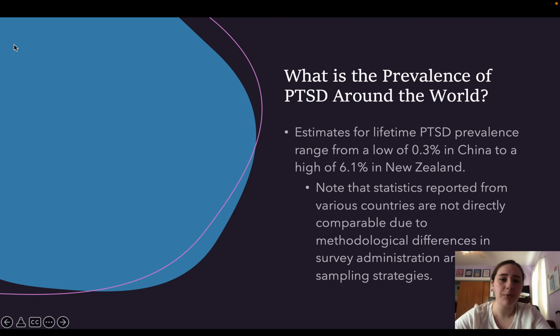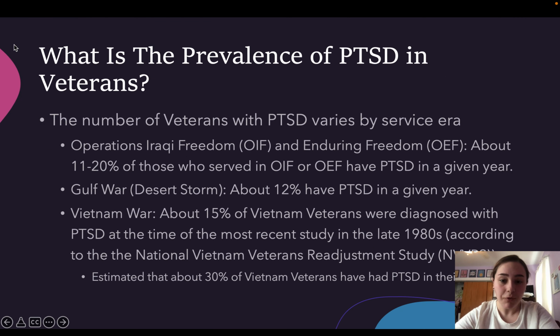So far, we've only looked at the prevalence of PTSD across the United States, but what about around the world? Estimates for lifetime PTSD prevalence range from as low as 0.3% in China to a high of 6.1% in New Zealand. But statistics reported from various countries are not directly comparable due to methodological differences in survey administration and sampling strategies. Now for what we've all been waiting for.